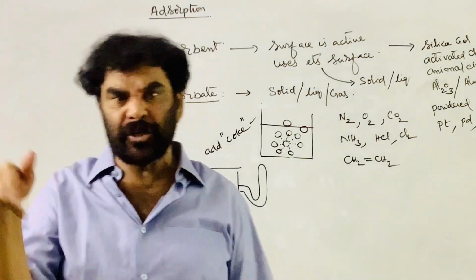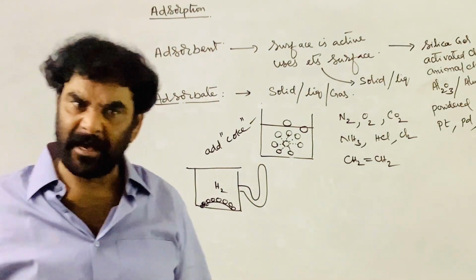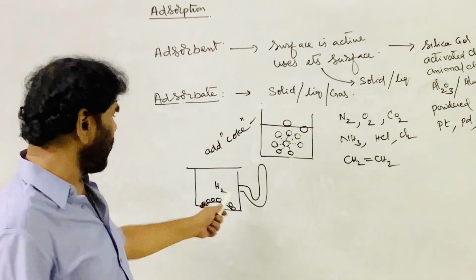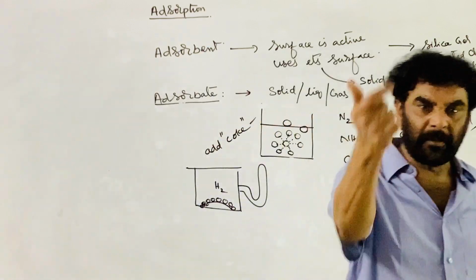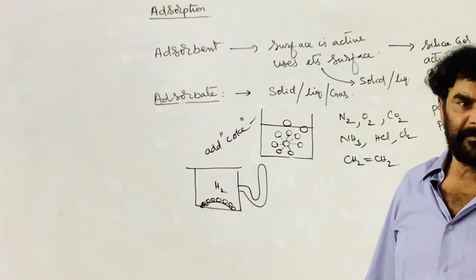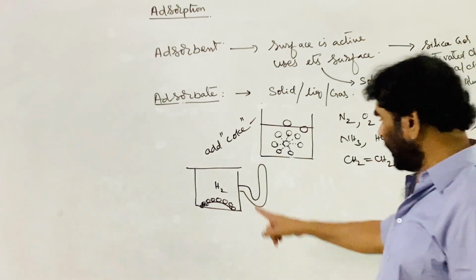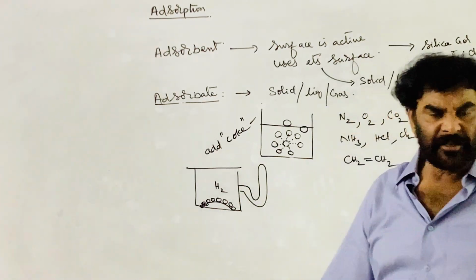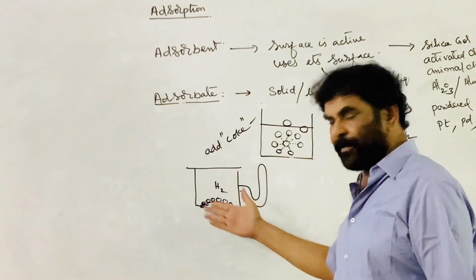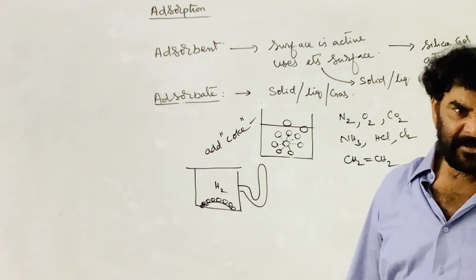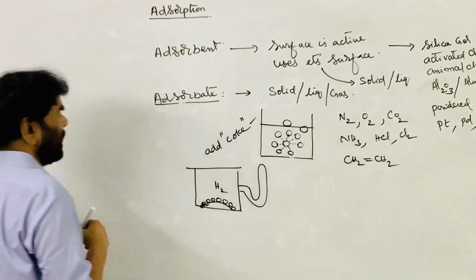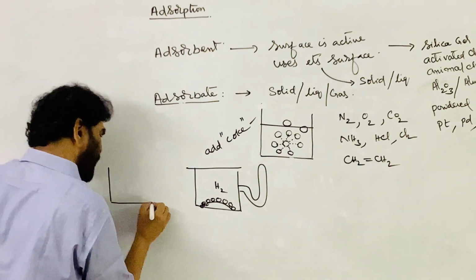That is, P is proportional to N, the number of molecules. As the number of molecules in the gas phase decreases, what happens? The pressure decreases, immediately and automatically. Therefore, it is an example of adsorption. Why is the pressure decreased? That is the adsorption phenomenon. The surface is attracting the molecules. I am taking some examples of adsorption. Now I am taking the other example.